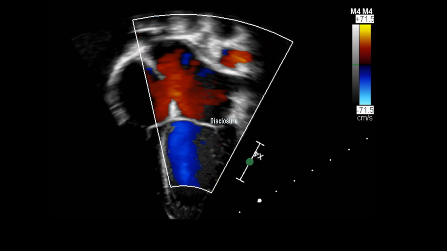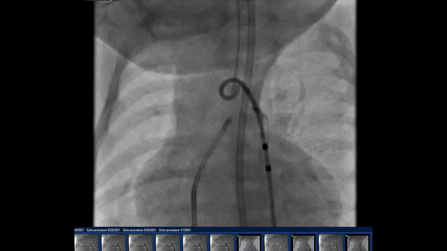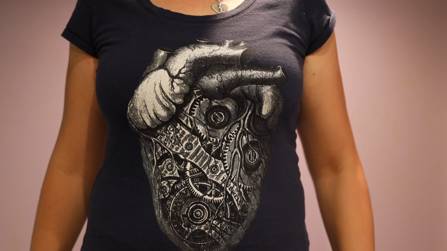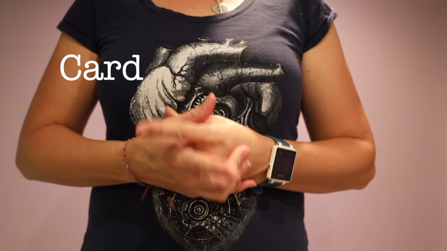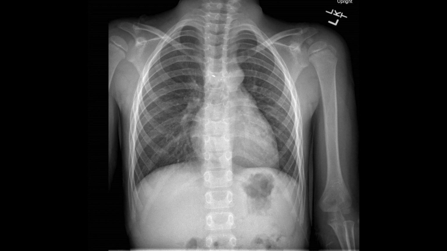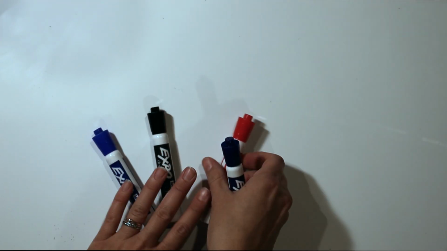One disclosure. These drawings are a way to diagram the relationship between structures in the heart and to help us visualize where the blood flows. They do not represent how the heart is situated in the chest. For that, you'll need to learn the cardiac gang sign, and that's for another time. Also, this is how another person's heart looks if you are looking at them from the front. So the person's left is on our right, and the person's right is on our left. So get a piece of paper or a whiteboard, and let's get started.